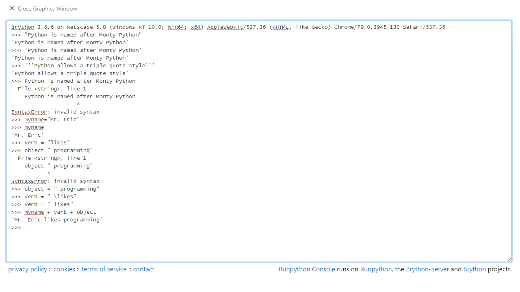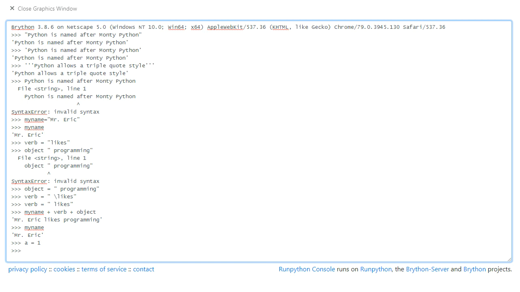So another thing that we can do, if you're dealing with strings and numbers, sometimes it's nice to be able to convert numbers into strings and strings into numbers. So, review: my name is Mr. Eric, let's say, and I'll set a variable a equals 1. Now, if you remember from the last tutorial, a equals 1. 1 is a numeric object in memory, and a points to it. So we have two different types of thing that Python has got in its memory temporarily now. We have my name, the string, and a, which is the number 1.